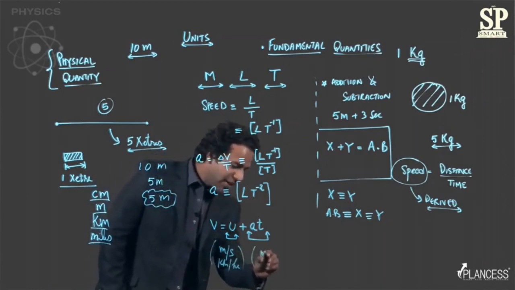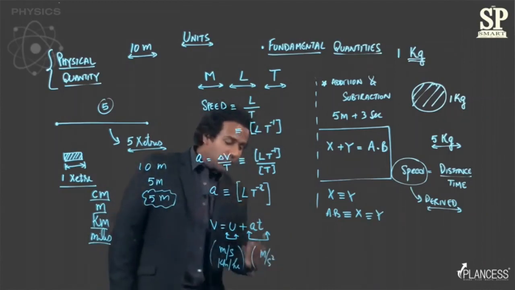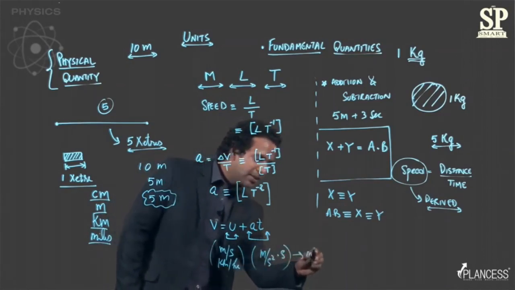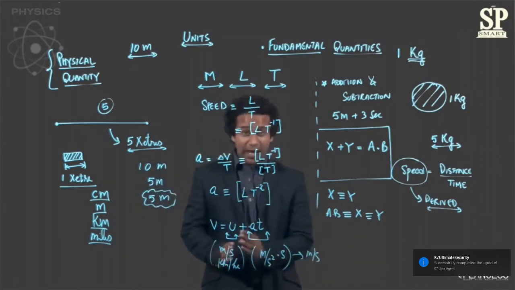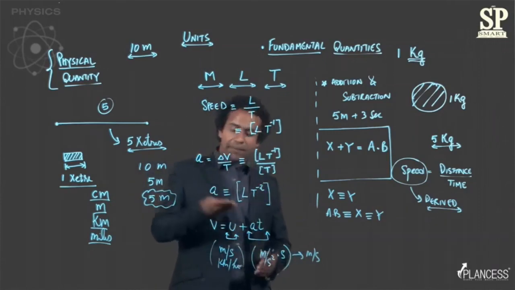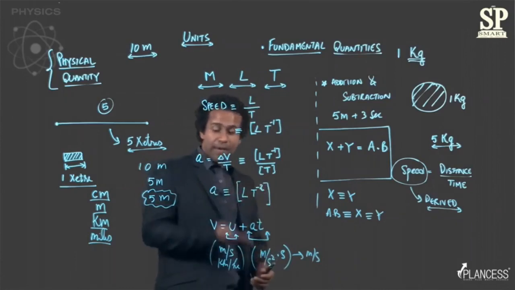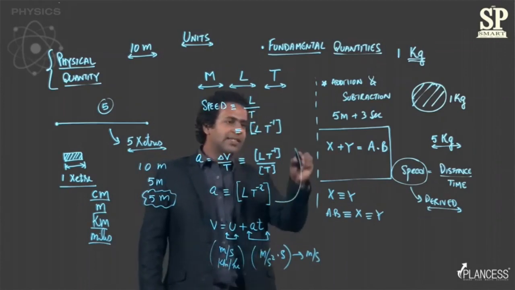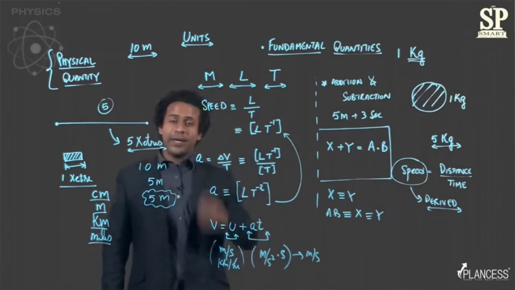Acceleration is measured in meter per second square. So this a into t is meter per second square into second, making it meter per second, right? So you can see the unit becomes the same. Also, you can check the same thing dimensionally. Acceleration is LT^-2. If I multiply acceleration with time, what I basically get is LT^-1, which is the dimension of speed.